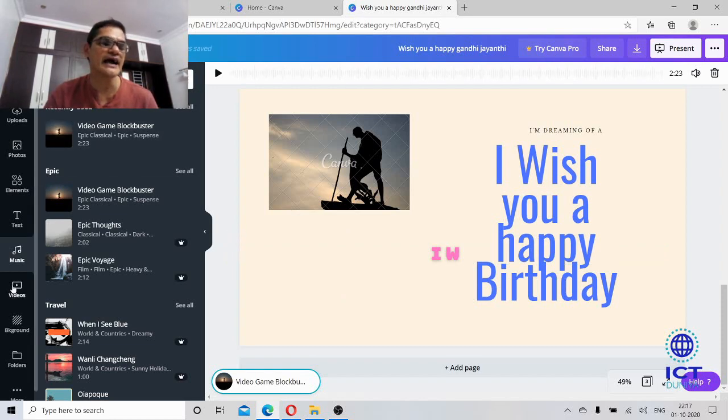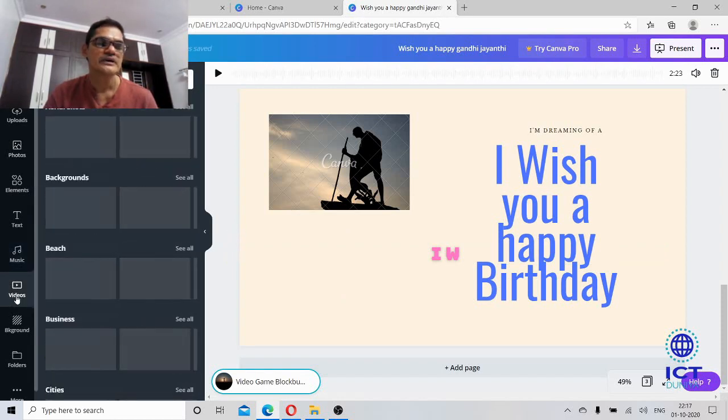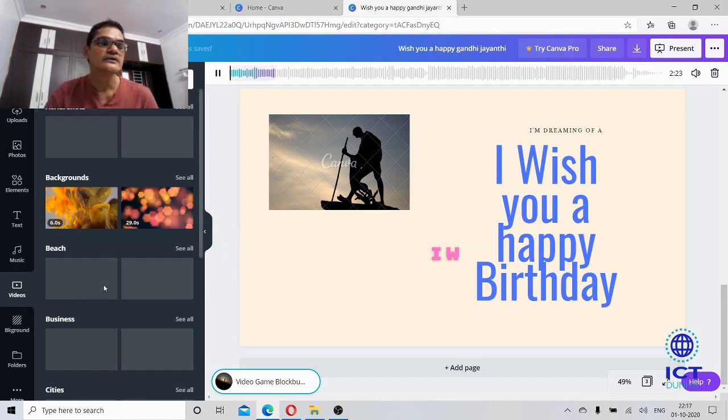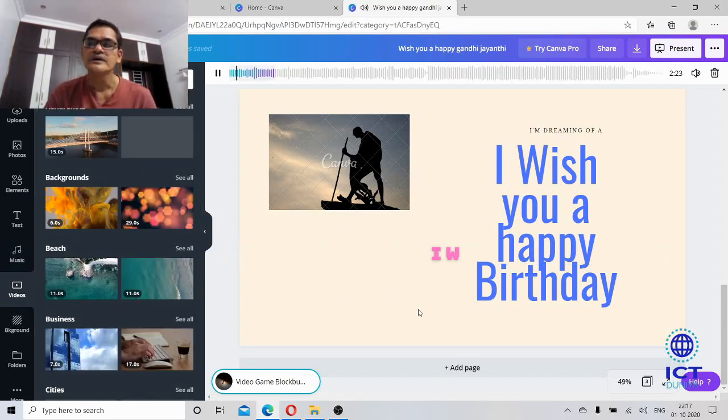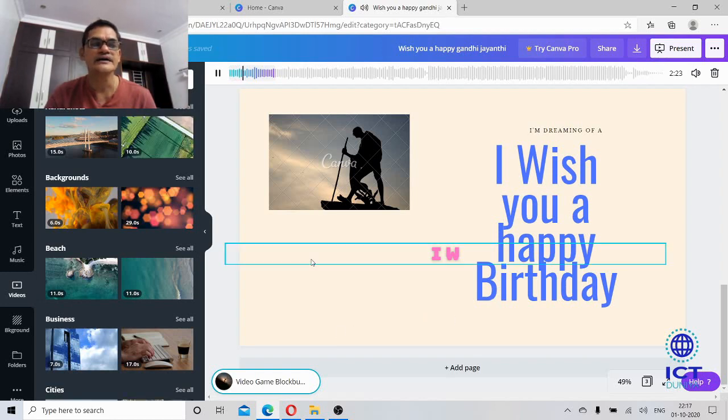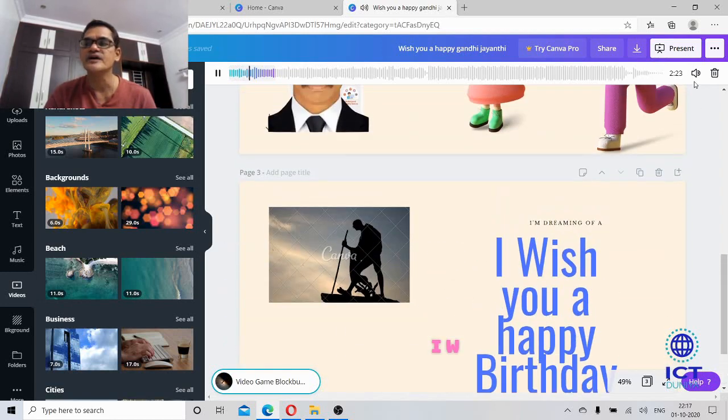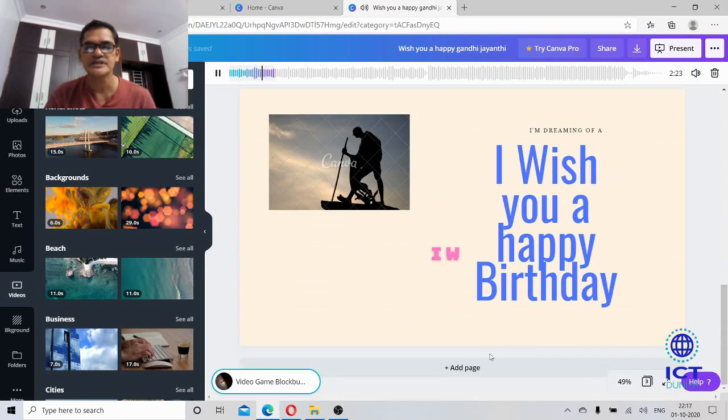Okay, we can add audio. We can even add video. Yeah, I think the audio file is added to our page. This is how we can add music to our slide.